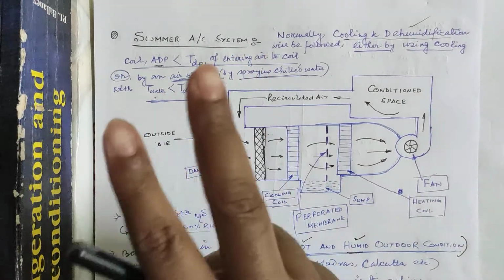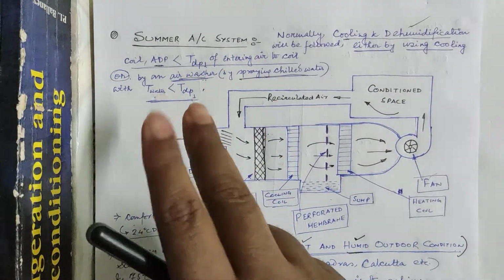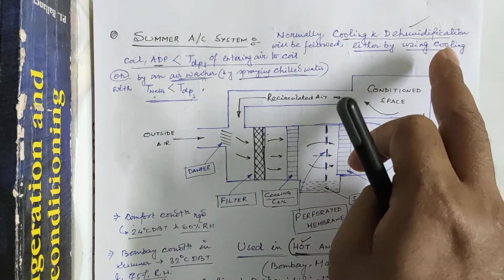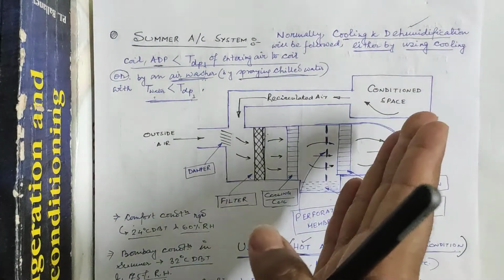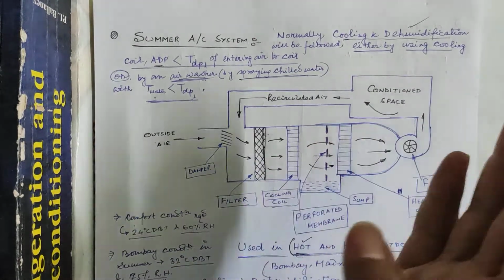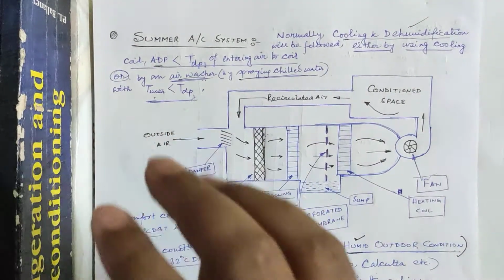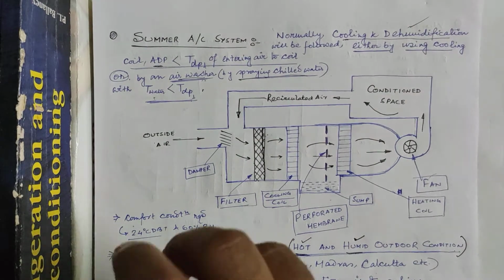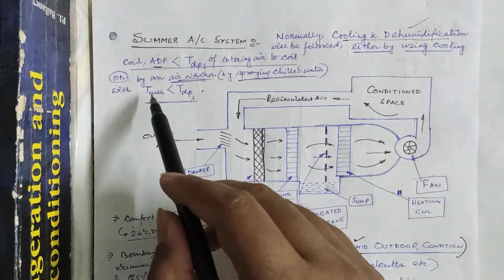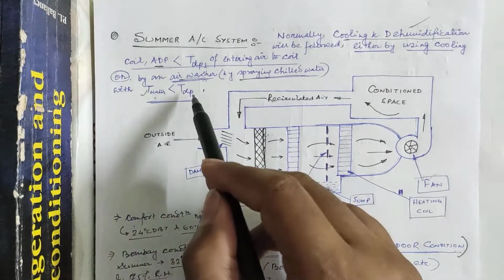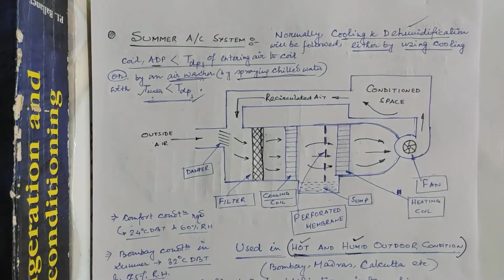So by two ways we can adopt this cooling and dehumidification, either by using a cooling coil having apparatus dew point less than the dew point temperature of the entering air from the atmosphere, or by using an air washer through which chilled water is sprayed onto the atmospheric air, where the surface temperature of the water must be less than the dew point temperature of the inlet air.